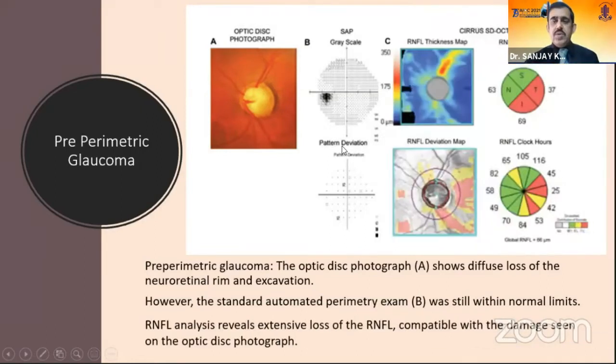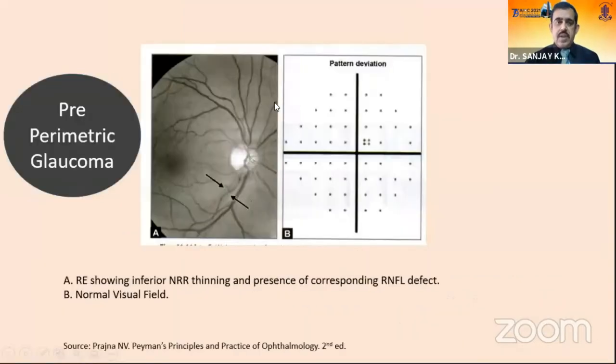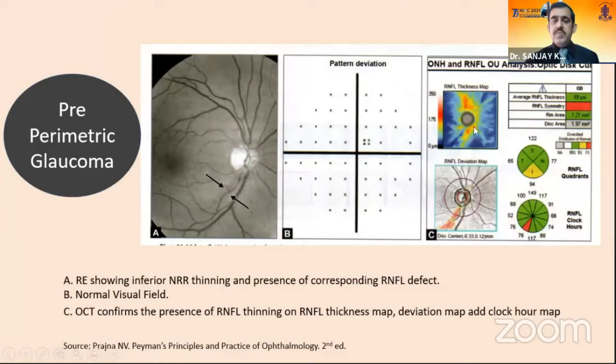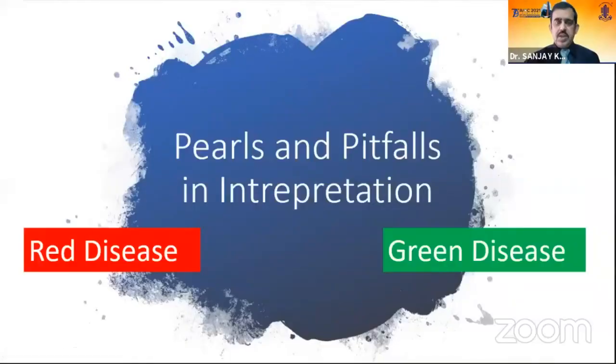And when we do the OCT, we can see that the extensive loss of RNFL is compatible with the disc damage seen. Another example showing a RNFL defect in the red-free photograph of the fundus, but the visual fields are normal. And when we do the OCT, it confirms the presence of RNFL thinning both on the thickness map and the deviation map, confirming glaucoma.